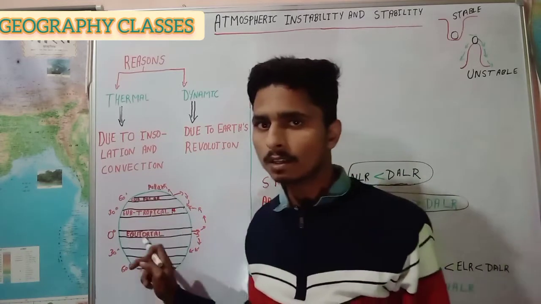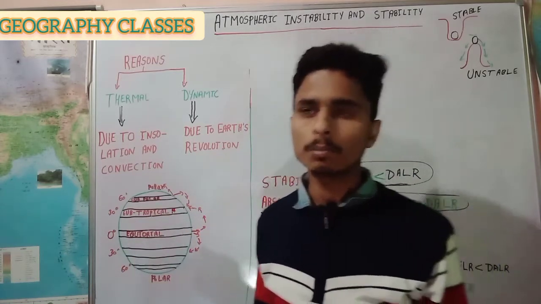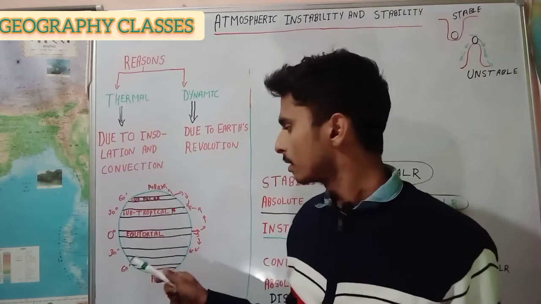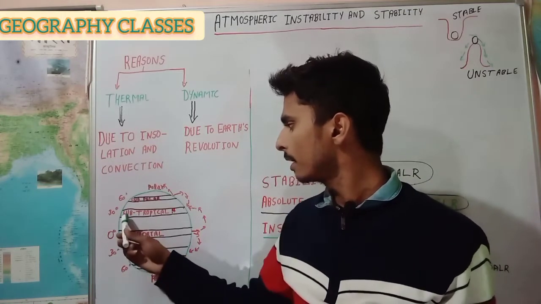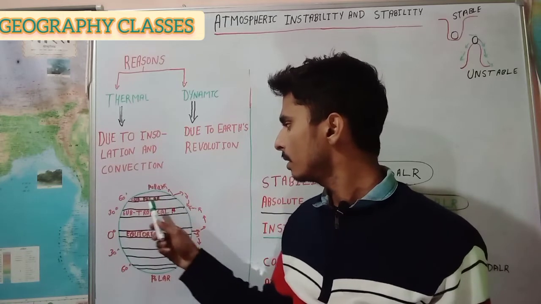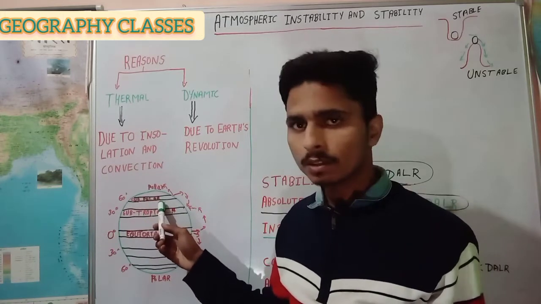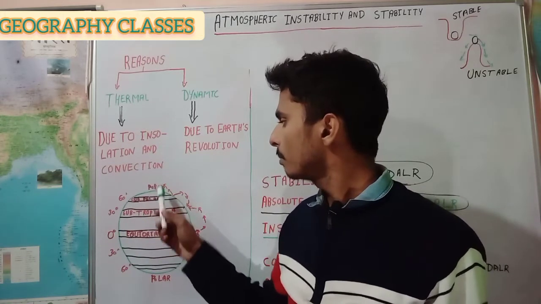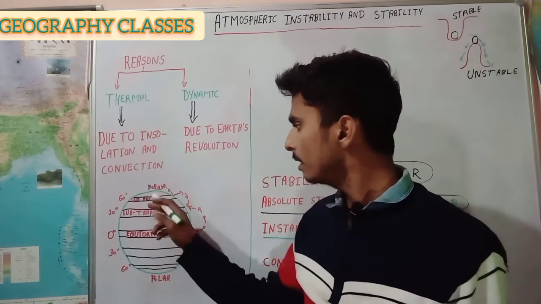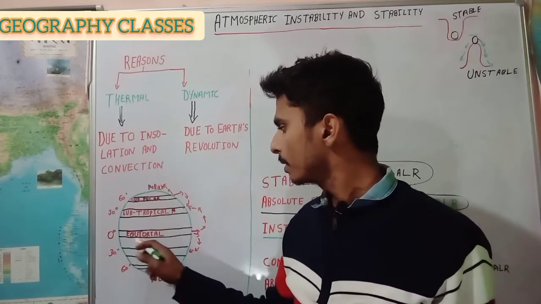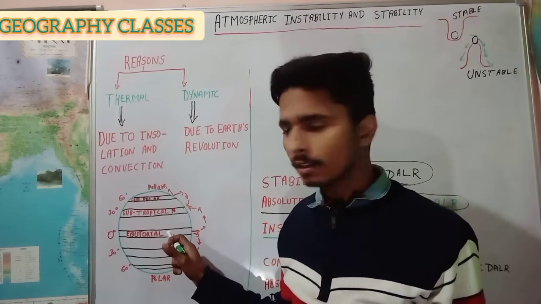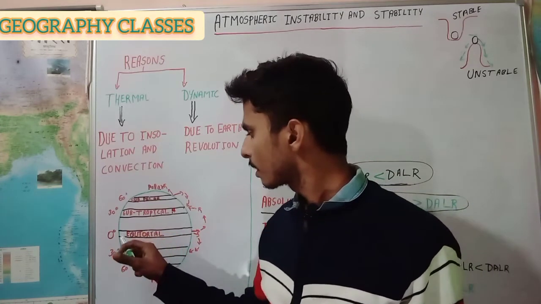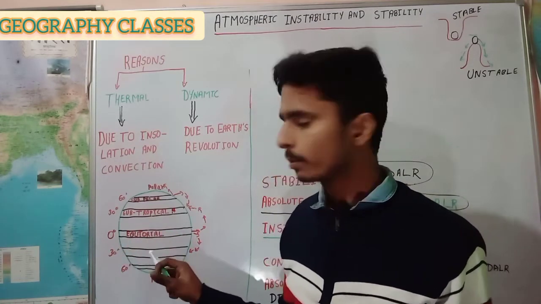Look at this figure. I have already told you about the pressure belts. Here is the equatorial low pressure belt and the subtropical high pressure belt, here the subpolar low pressure belt, and here the polar high pressure belt. The air becomes heated due to high insolation at the equatorial low pressure belt.